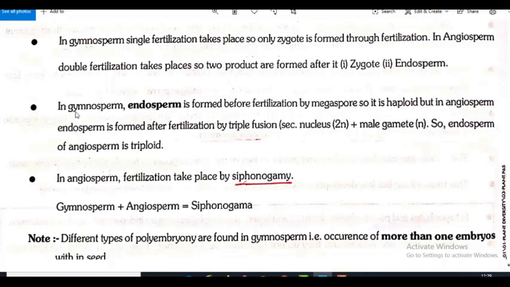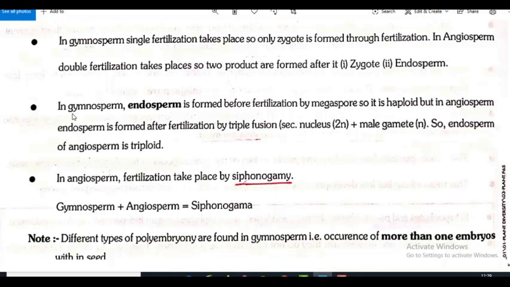So endosperm is forming there, and after syngamy, zygote is forming there. That's why we are saying that in angiosperms, two fertilizations take place. Double fertilization means one of the male gametes fuses with the egg to form zygote, and the other male gamete fuses with the polar nuclei, the secondary nucleus, which is already diploid. With the one male gamete, that results in the formation of triploid primary endosperm nucleus, PEN.